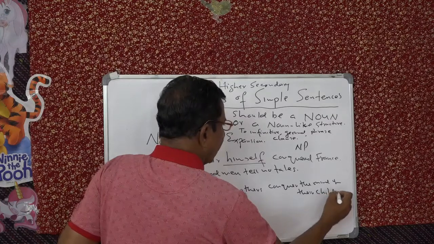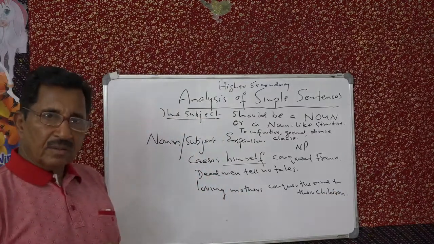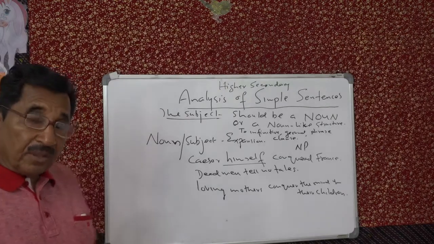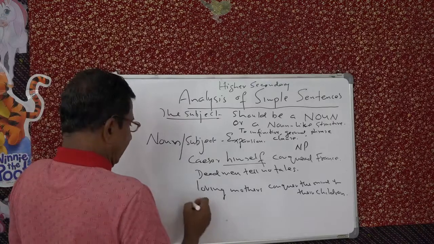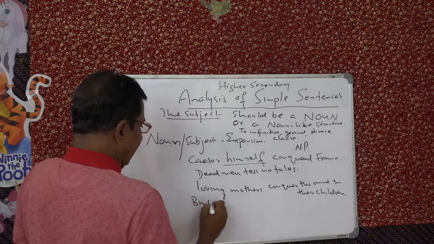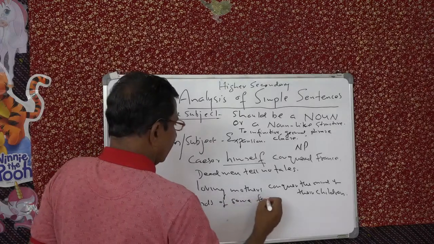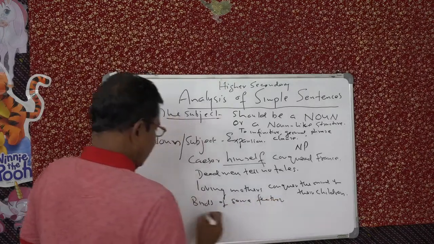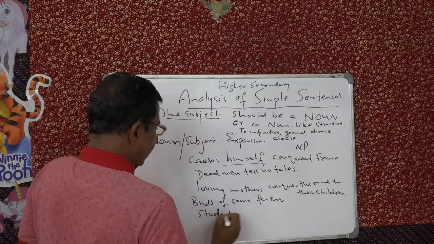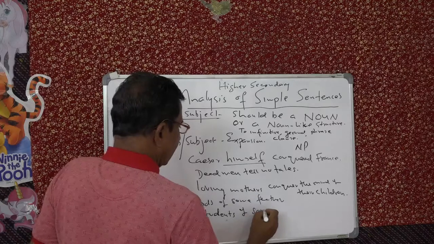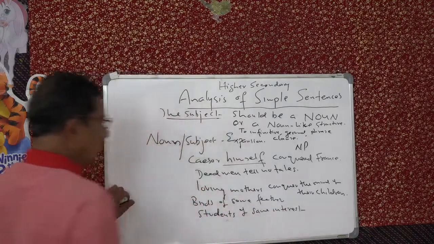See, a past participle can be used, a present participle can be used. Understand? Or a prepositional phrase. Here you have birds of a feather, birds of a feather. Very famous. Students of the same interest. So that is a prepositional phrase.